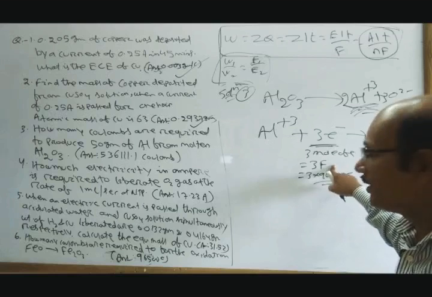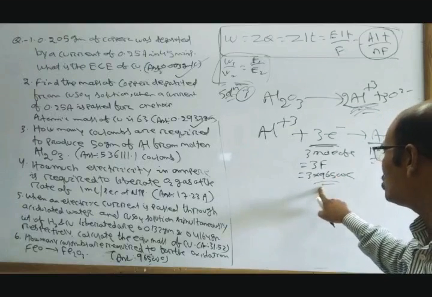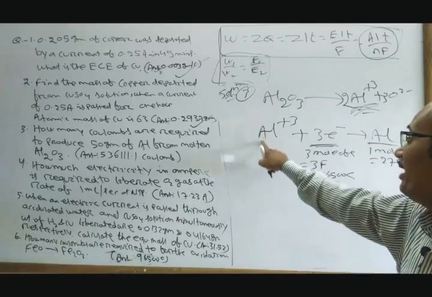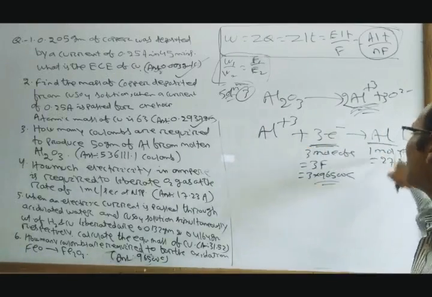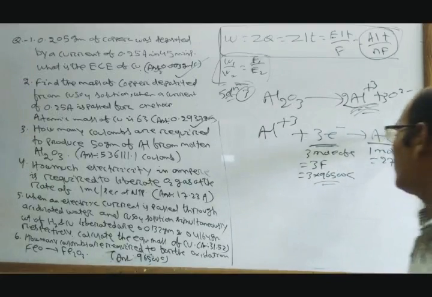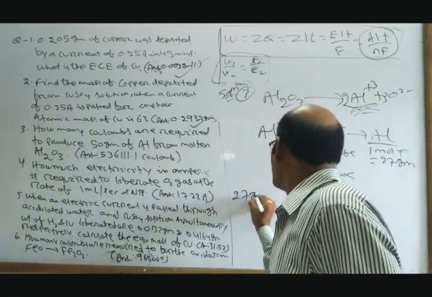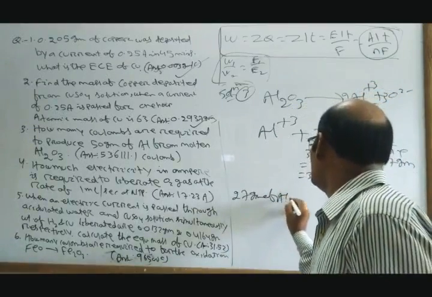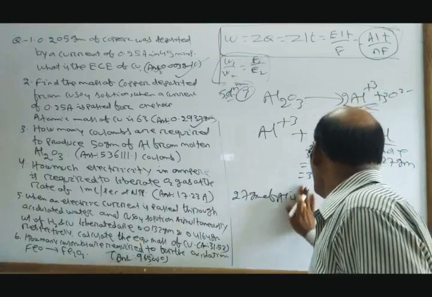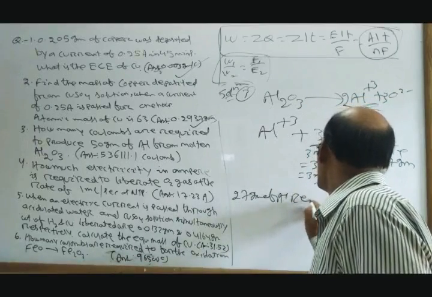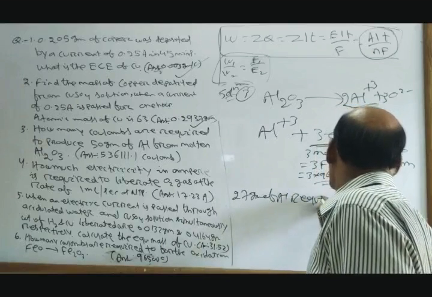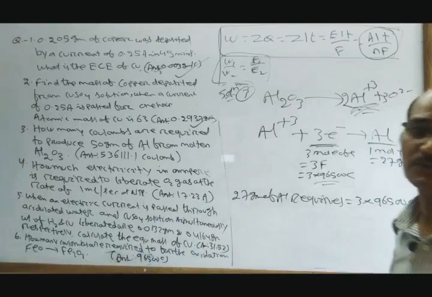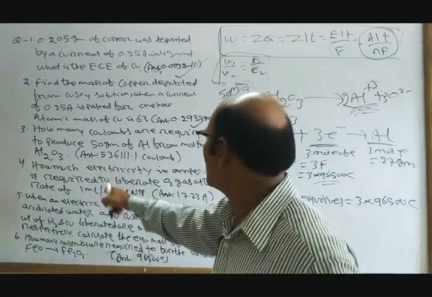So 3 into 96500 coulomb of charge is required to convert Al3+ into 27 gram of aluminum. So 27 gram of aluminum requires 3 into 96500 coulomb of charge.